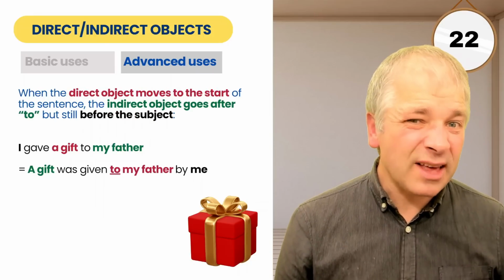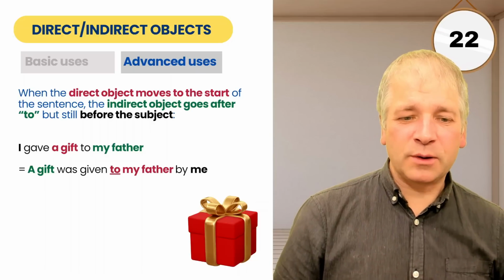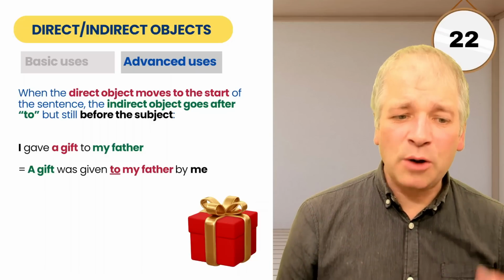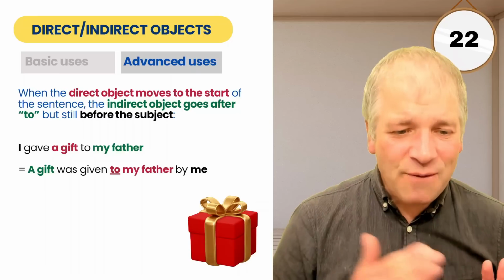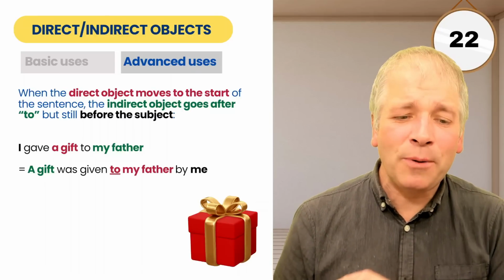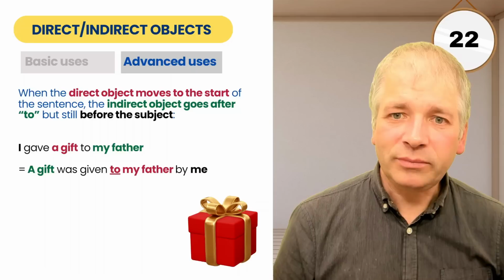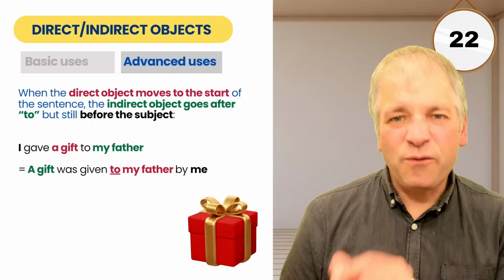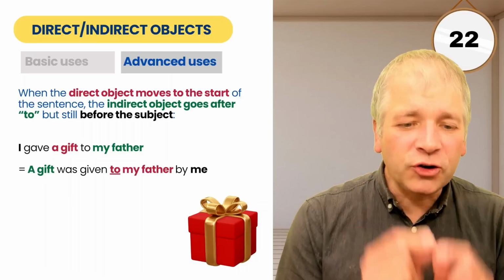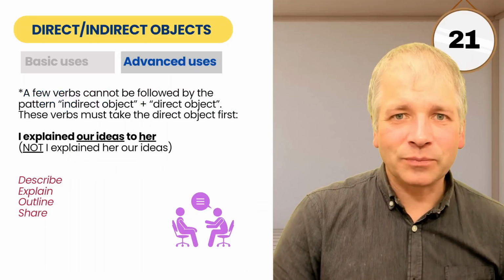But a small difference if we do it the other way round. When the direct object moves to the start of the sentence, the indirect object goes after to, but still before the subject. So, I gave a gift to my father. If instead we put a gift at the start of the sentence, then we say a gift was given to my father. So we keep that word to there, but all of that goes before me.